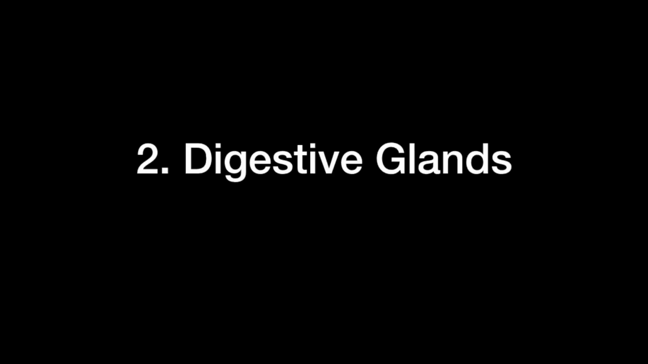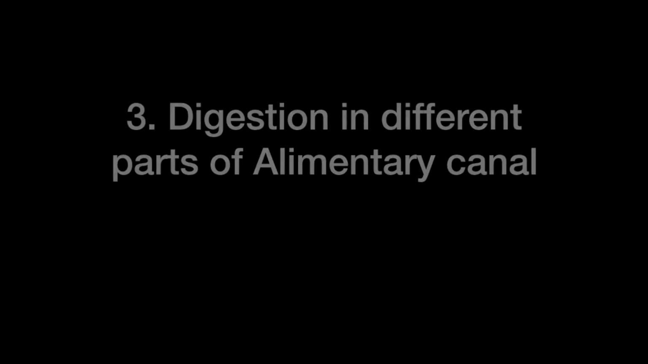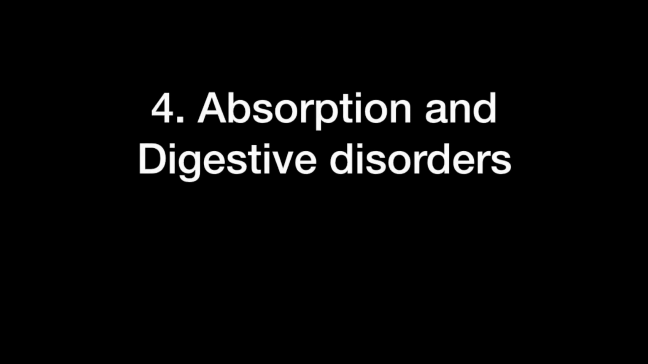Now, the whole video is divided into four parts. In the first part of the video, we will look at different parts of the alimentary canal. In the second part of the video, we will study about associated glands of digestion. In the third part of the video, we will look at how digestion in various parts of the alimentary canal takes place. And in the fourth and the last part of the video, we will look at how absorption in our body takes place and digestion related disorders.